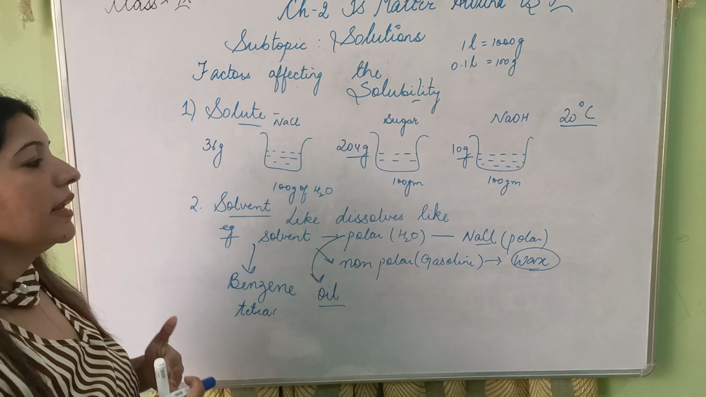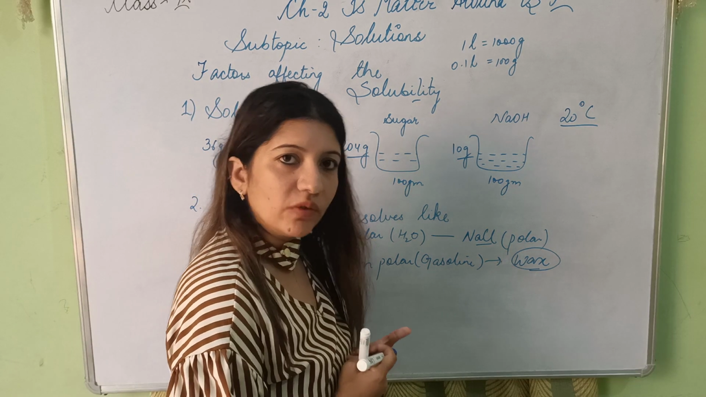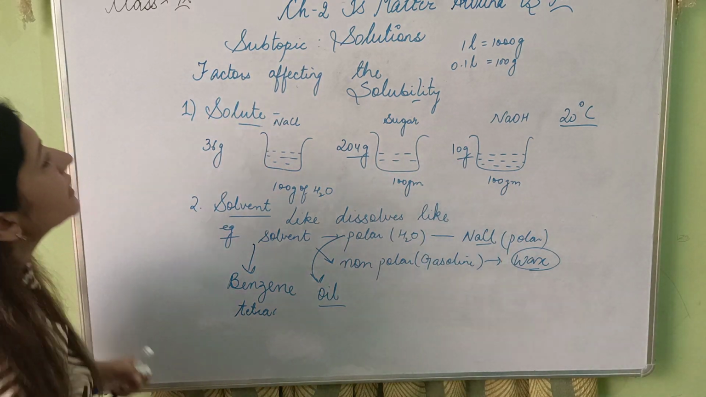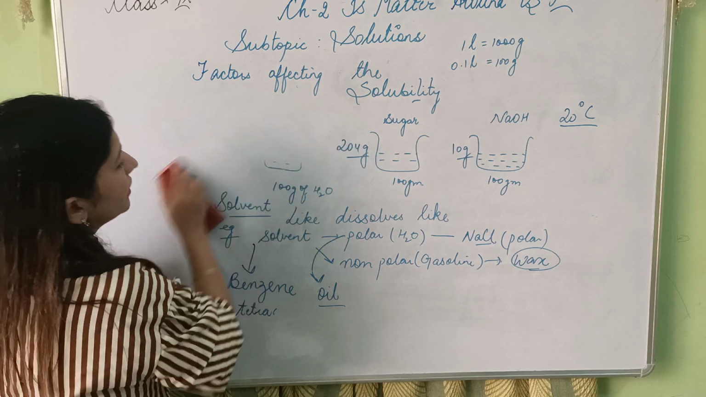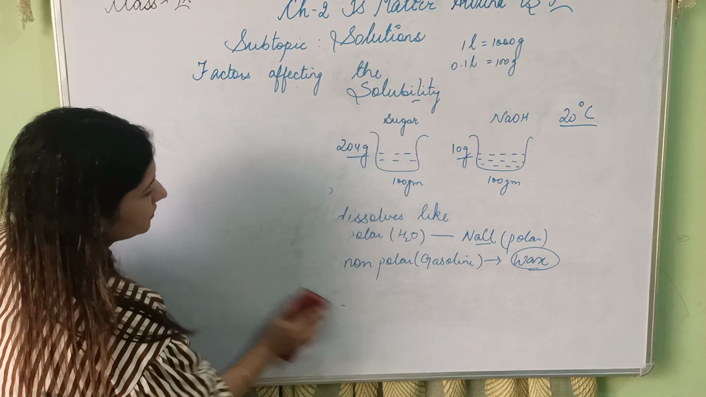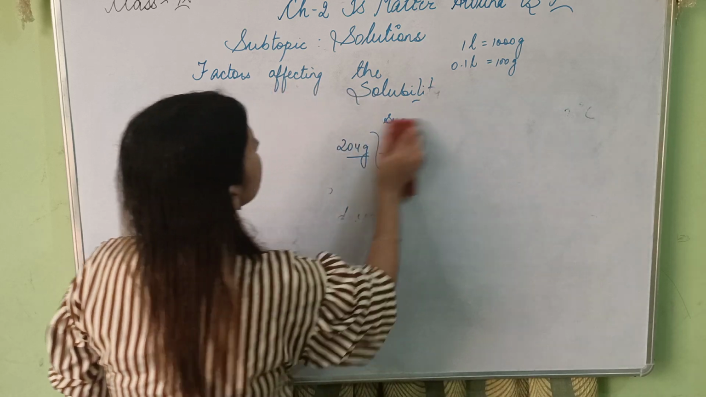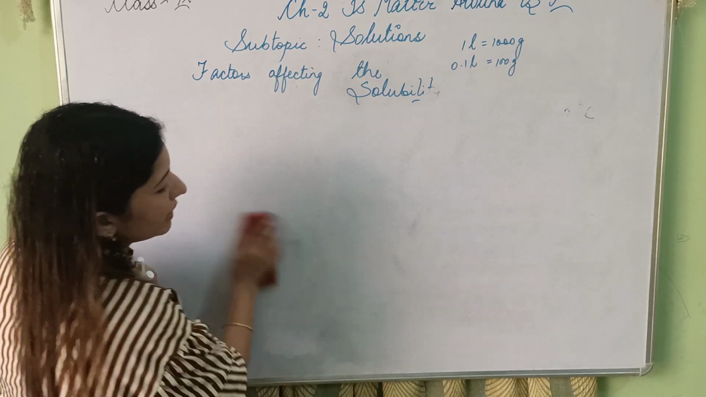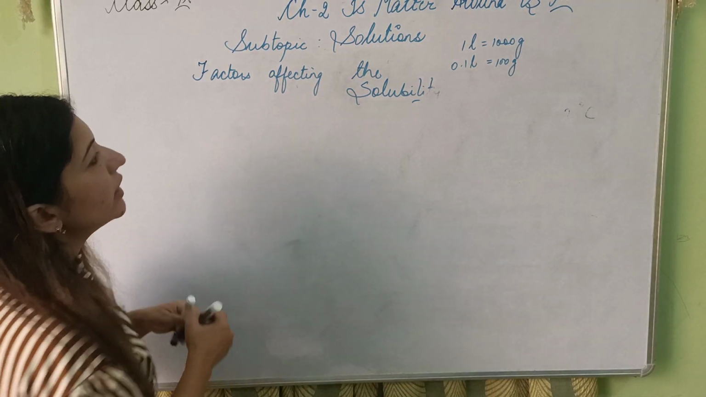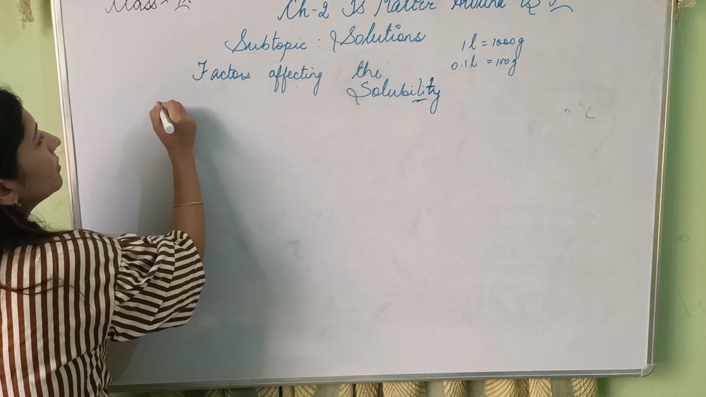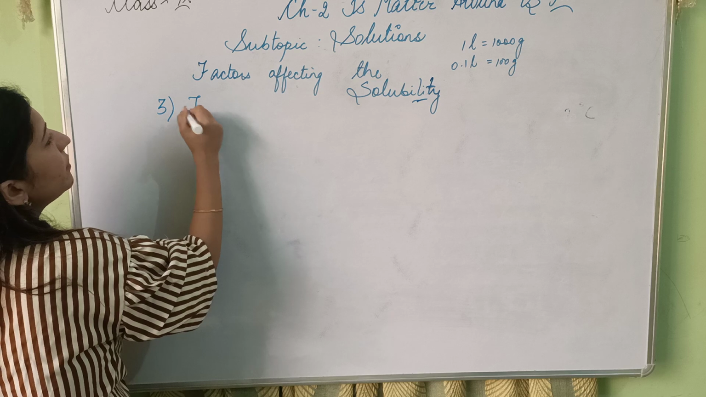Solvent के ऊपर depend करेगा कि वो किस तरह के solute को dissolve कर सकता है, right? And next, quite important, is temperature. Temperature कैसे affect करता है solubility को? We'll see it. How does temperature affect the solubility? My third point is temperature.